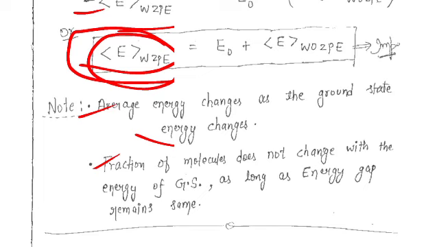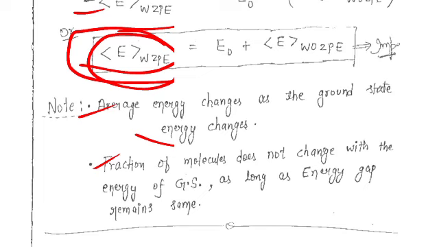Fraction of molecules means, for example, if 10 molecules are present in the ground state and 5 molecules are present in the excited state, then this ratio, excited upon ground, 5 upon 10, will not change until the energy gap between the ground and excited state changes.